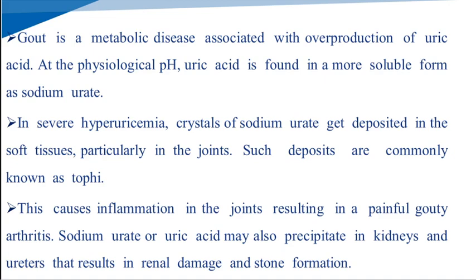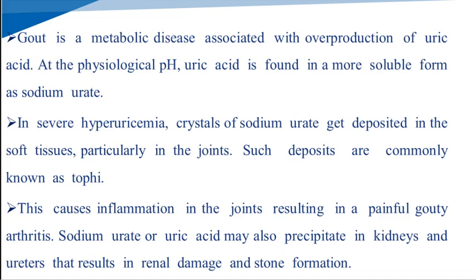Sodium urate or uric acid may also precipitate in the kidney and ureter, which results in renal damage and stone formation. The deposition of the sodium urate crystals causes inflammation of the joints, resulting in painful gouty arthritis. The sodium urate or uric acid precipitates in the kidney and the ureters, resulting in renal damage as well as stone formation in the kidney and the ureter.